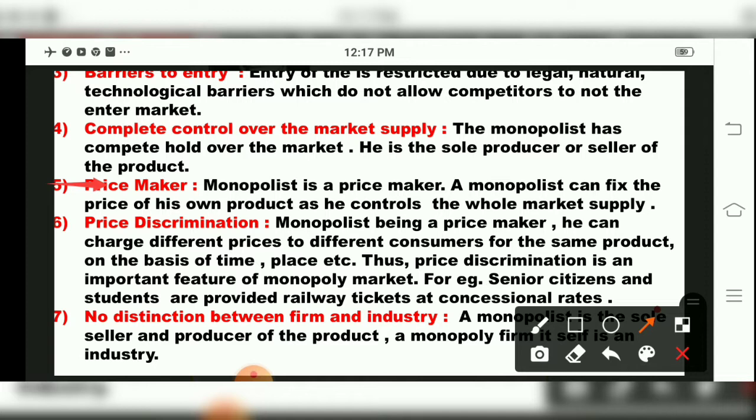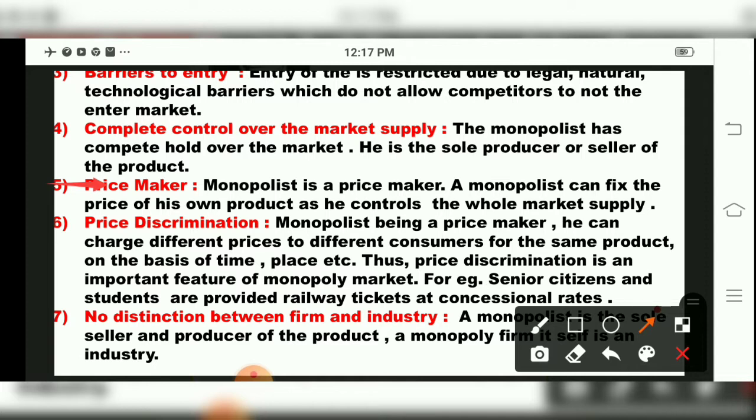A monopoly can fix the price of his product on his own. He doesn't have to wait for market conditions. Whatever happens in the market, he is the single person who can set his own price for the product. That is called a price maker. So for agree-disagree also they will ask, monopoly is the price maker. Yes, monopoly is a price maker. A monopolist is a price maker, children. Why? Because they can fix their own price and they have the whole control over the market supply. So they are price maker.